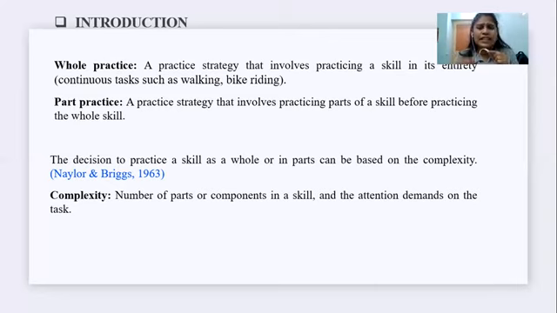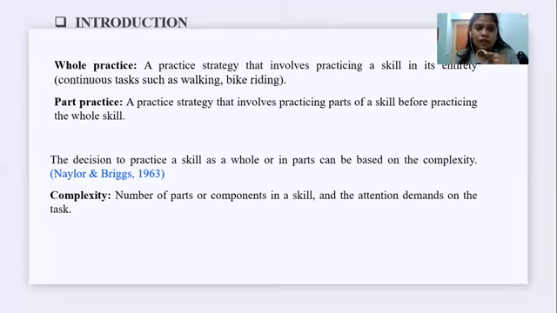By practicing these movements only, how can the patient reflect it in the task, without feeling the context and environment of the task? The patient can't learn the whole task with these movements only. Okay. So whenever we give part practice, it should be at the task level, not at the movement level.